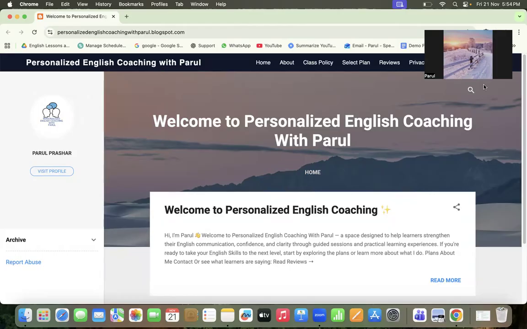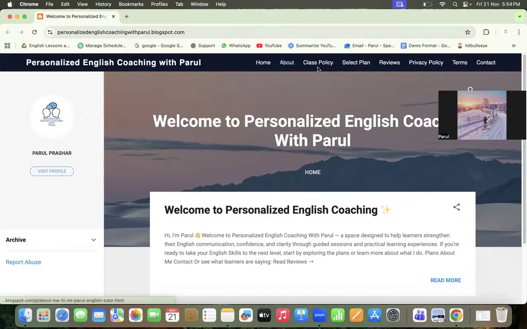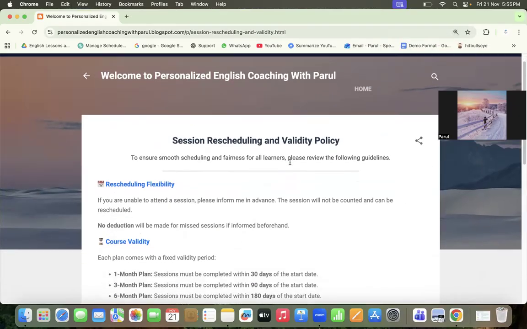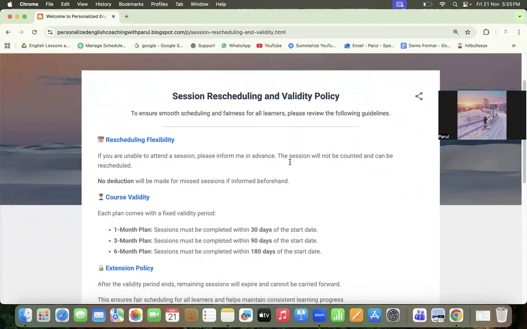There are different sections on this website: home, about, class policy, reviews, etc. But I specifically want you to focus on three sections: class policy, select plan, and the enrollment form, which I will come back to after a few minutes. First of all, let's go to class policy. I want you to thoroughly go through this class policy so that you don't have any doubt in your mind.